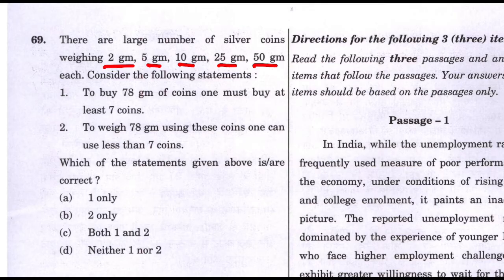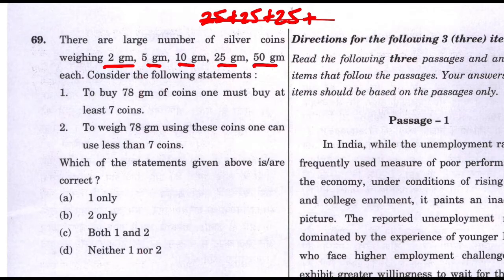To make 78 grams of coin, I will try and be a little smart. I will say, give me 25, 25, and 25. So 75 done. But for the next 3 grams, I have no option of 1 gram. So this cannot happen. Means 25 plus 25 plus 25 plus 1 plus 1 plus 1 cannot happen because I don't have a 1 gram coin. To make 78 grams of coin, try as many cases as you want.